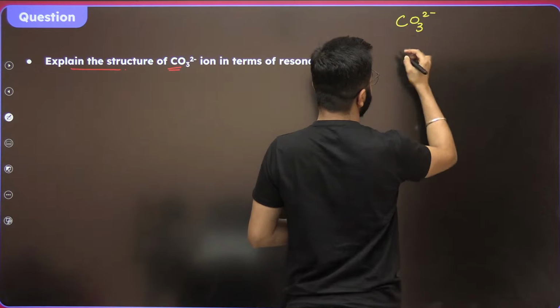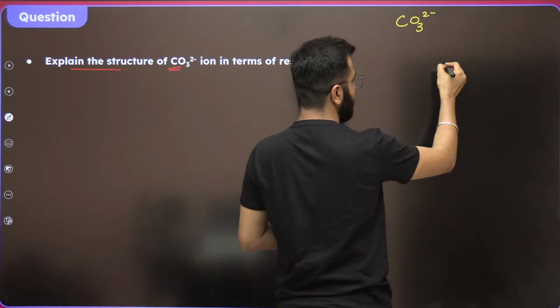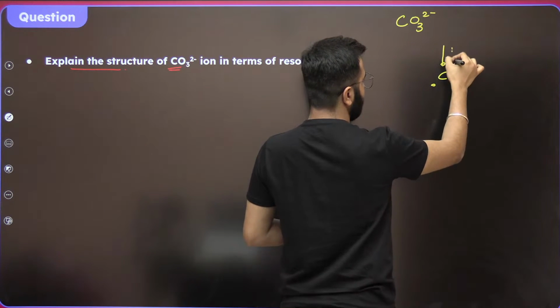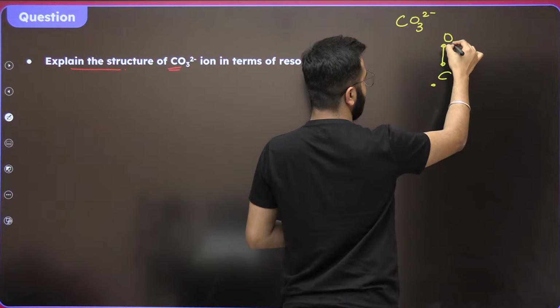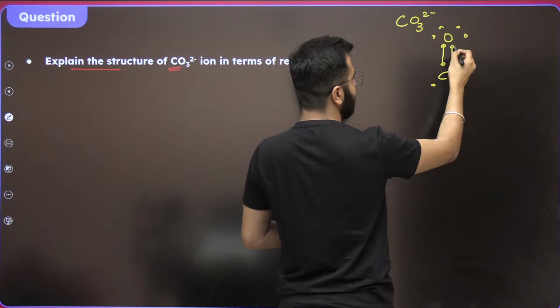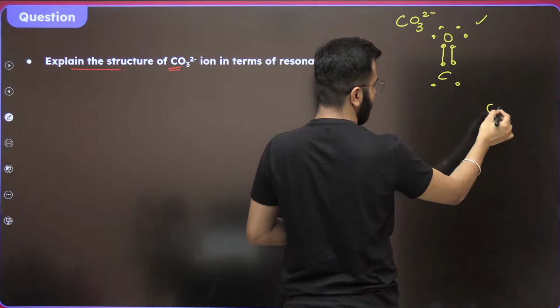CO3 2 minus. 2 minus is the charge. How many carbon? 1 carbon. How many electrons does this carbon have? 4. See, 1 2 3 4 5 6 7 8. Oxygen satisfied. Okay?